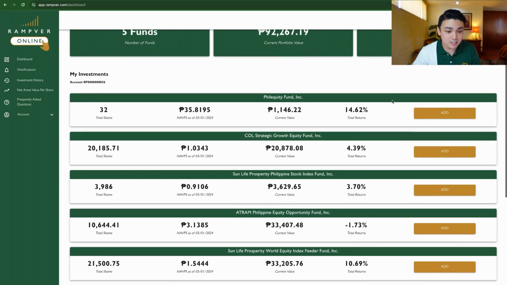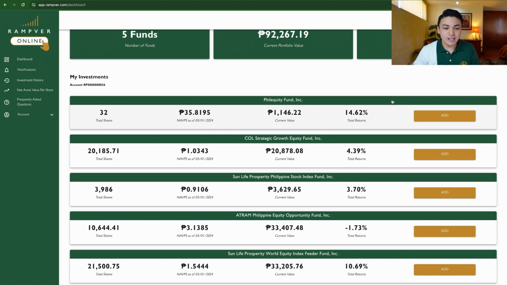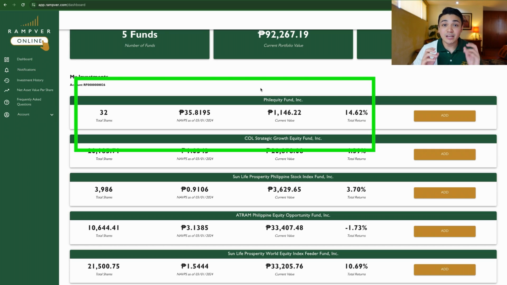You will see here naman sa baba, my investments. So very interesting here, no? This is similar to your e-commerce apps like Lazada, Shopee, diba? Each fund is in a card, diba? So first, our investment in PhilEquity is the first card, diba? I have a total of 32 shares. Ito yung NAVs niya currently. And this is the current value. So it grew this much already.